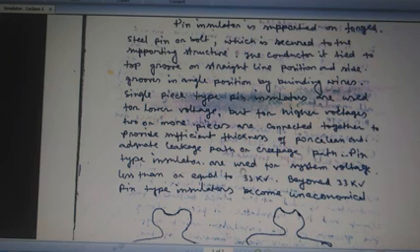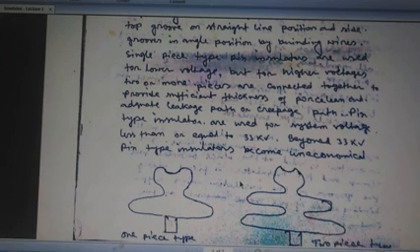Pin type insulators are used for system voltage less than or equal to 33 kV. Beyond 33 kV, pin type insulators become uneconomical. That means the best operation of a pin type insulator is at 11 kV. 33 kV is the higher range of this type of insulator. Beyond 33 kV a pin type insulator may be designed, but the cost of the insulator is very high, so it is uneconomical.